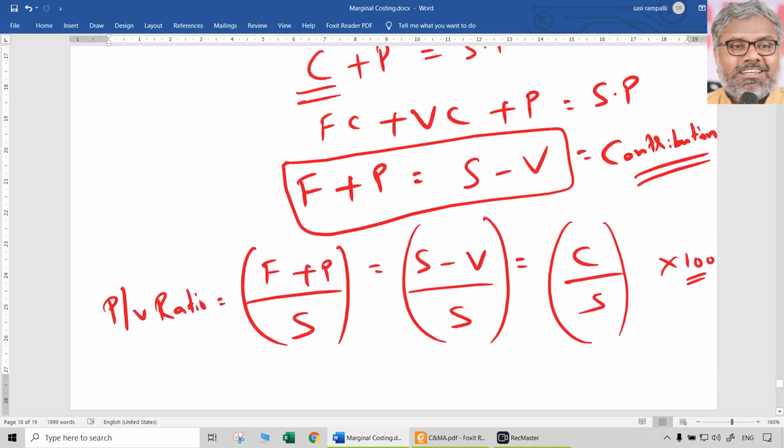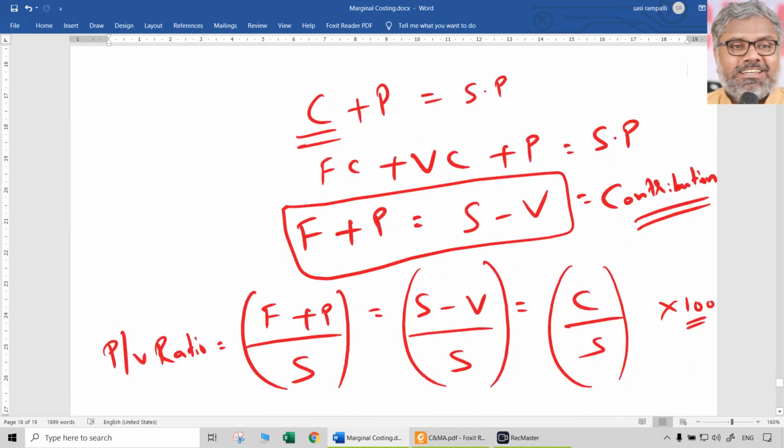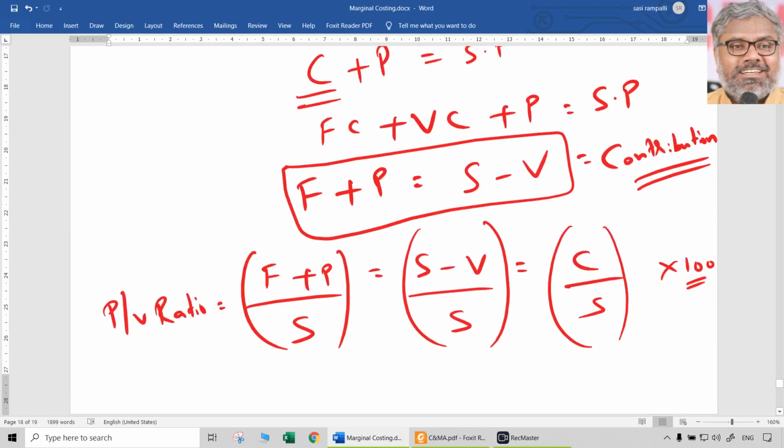So once we know the concept of the basic marginal costing equation, which is nothing but fixed cost plus profit is equal to sales minus variable cost is equal to contribution, this equation should be used in whatever way we want according to the requirements of the question. That is the raw amount, whether in per unit form or in total form.